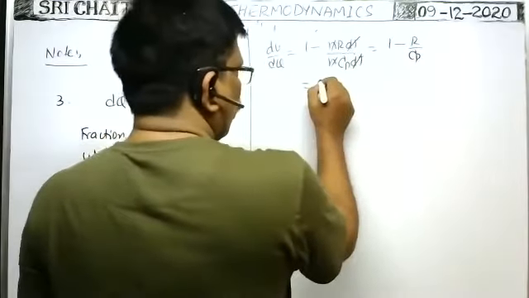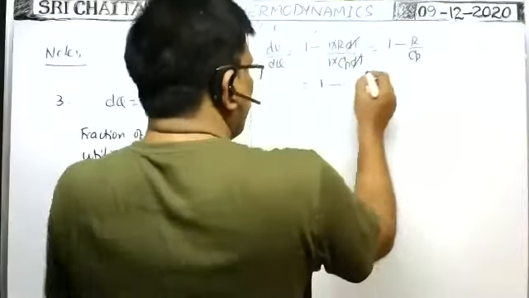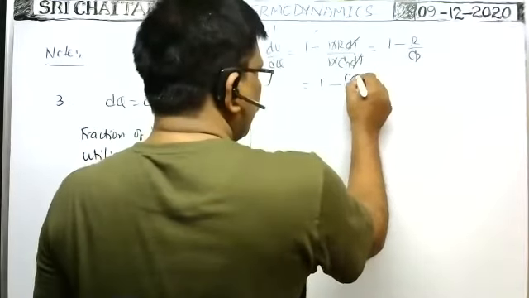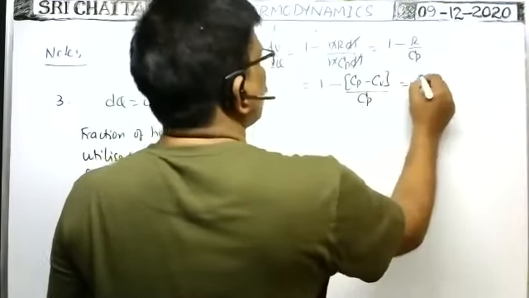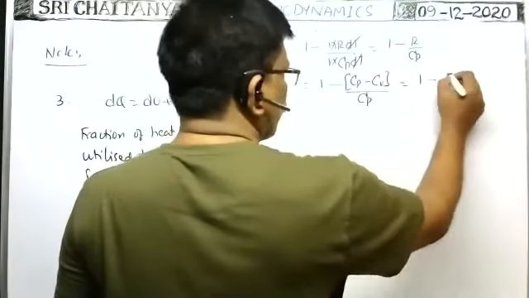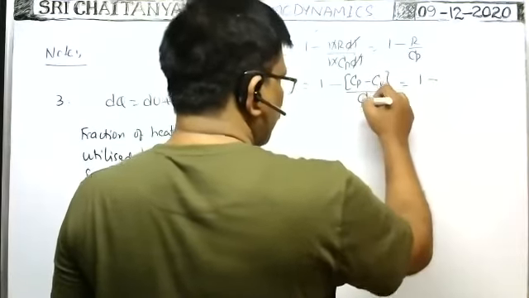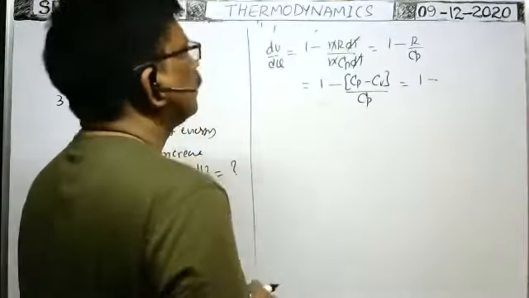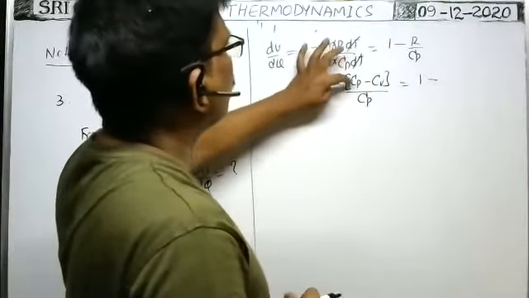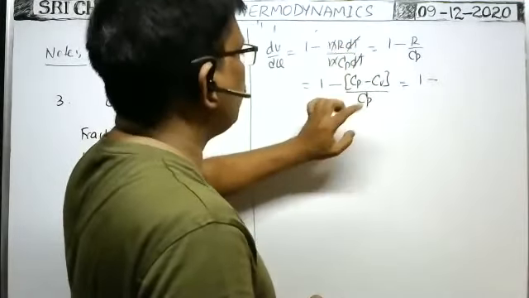That is equal to 1 minus capital R, we can write Cp minus Cv, no, by Cp. So that is equal to 1 minus, you split them, Cp by Cp, minus Cv by Cp. Capital R means Cp minus Cv, we can write whole by Cp.